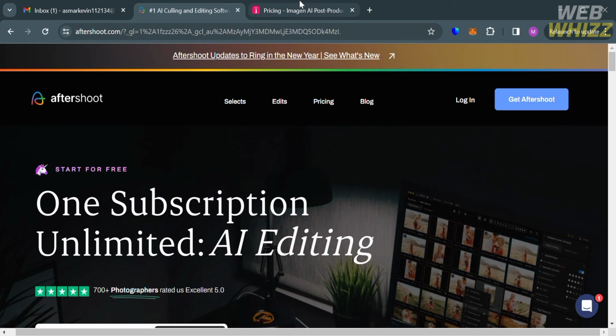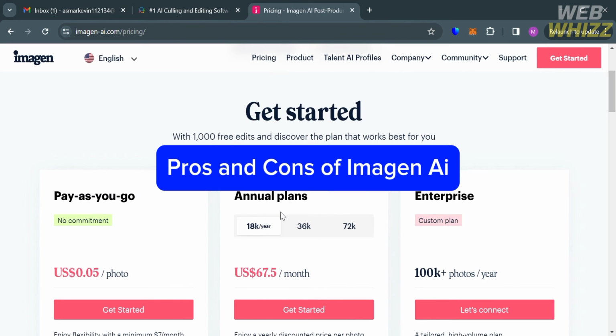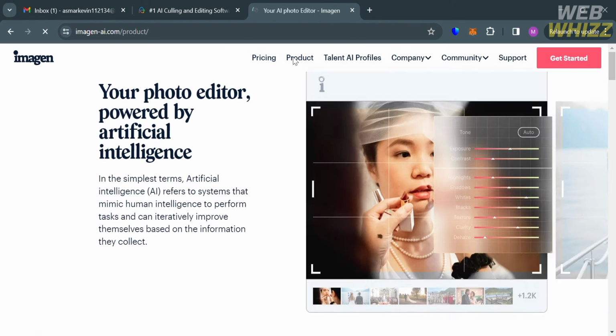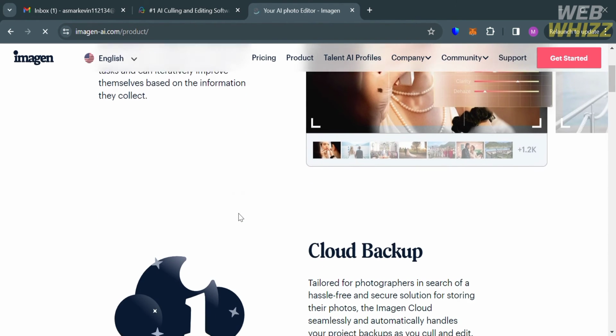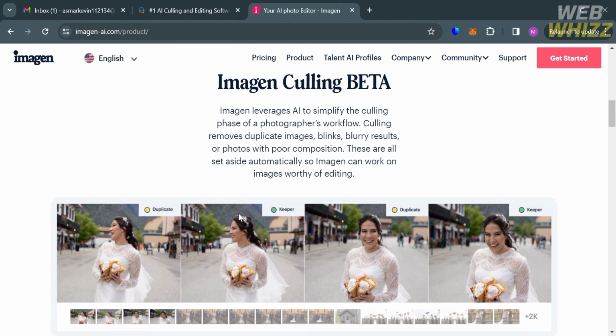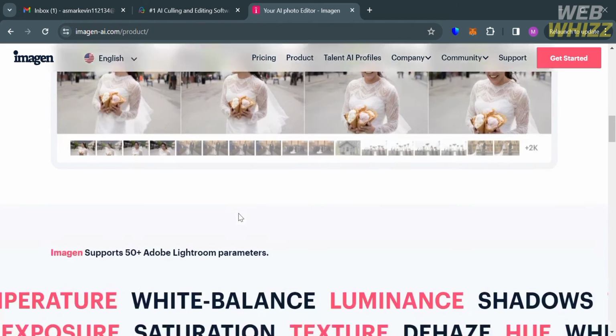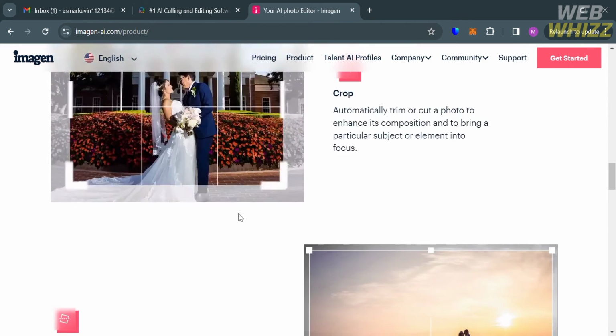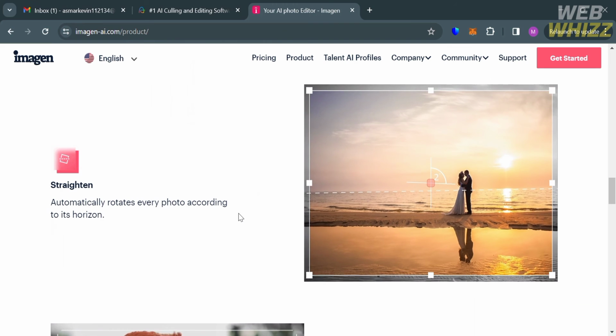Now moving on to the pros and cons of using Imagen AI, starting from its advantages or pros, some users have noted editing and cropping capabilities, in which it provides high-end results, which may be preferable for users. And aside from that, it also offers an easy-to-use and user-friendly interface with automatic color correction, facial recognition, and noise reduction.